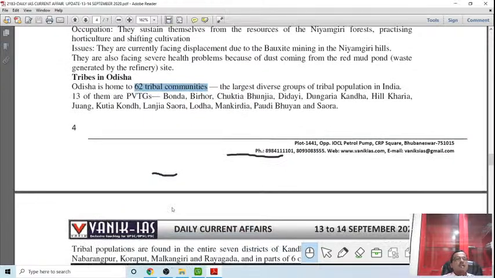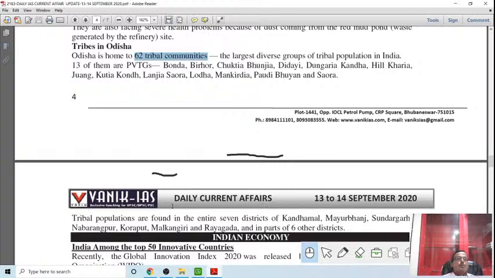Odisha has a substantial tribal population, and a number of programs have been launched by the central government and the state government for the development of the tribes, like the ITDA, Integrated Tribal Development Agency, which has been created. So tribal development programs have been launched. They have been given market linkage, skill training, and self-help groups have been organized.